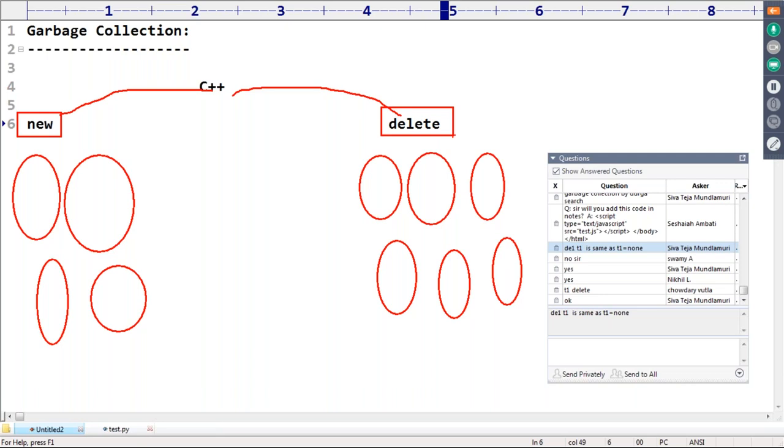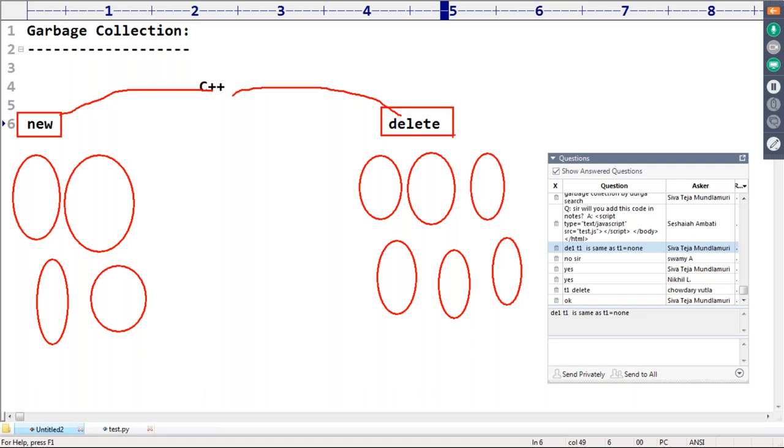What will happen is, at a certain point, for the creation of a new object, sufficient free memory may not be available. If the required free memory is not available, then the total application is going to go down with memory problems. In C++, failing of the application with memory problems is a very common thing.